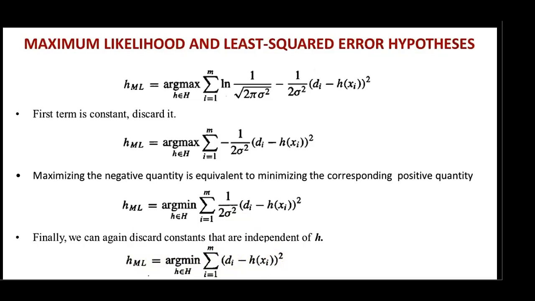I hope you understood what the maximum likelihood hypothesis is for Bayesian learning given continuous valued target output, and what the least squared error hypothesis is.